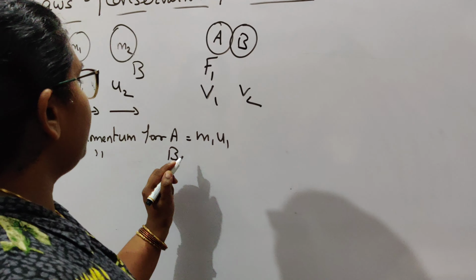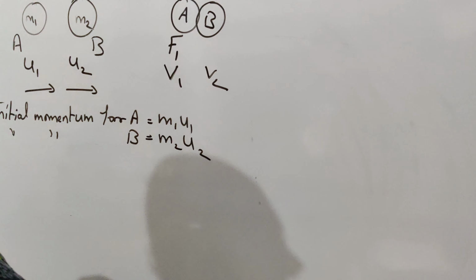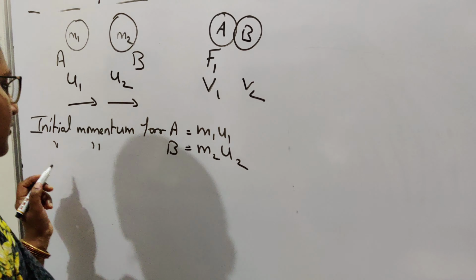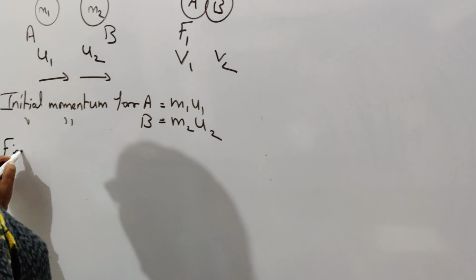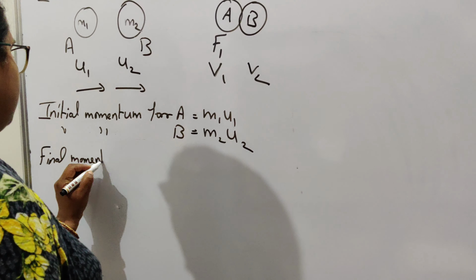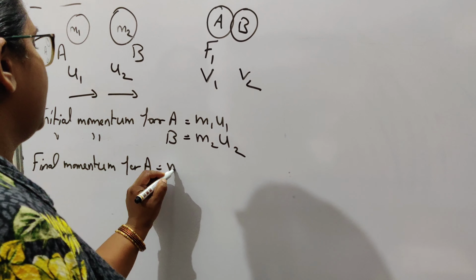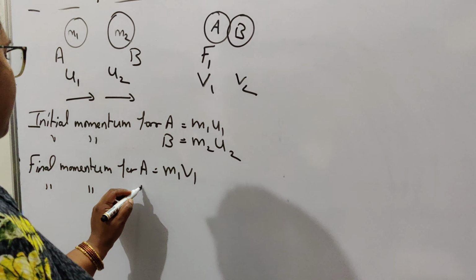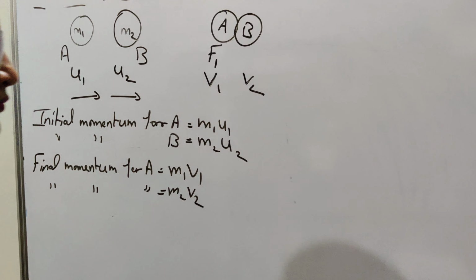Initial momentum for B will be m2 u2. Now when a force is applied, their velocities have changed. So the final momentum for A will be m1 v1. Final momentum for B will be m2 v2.